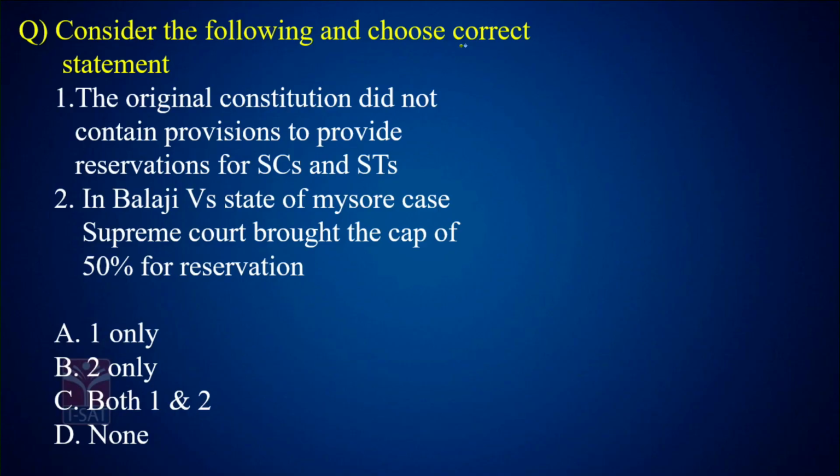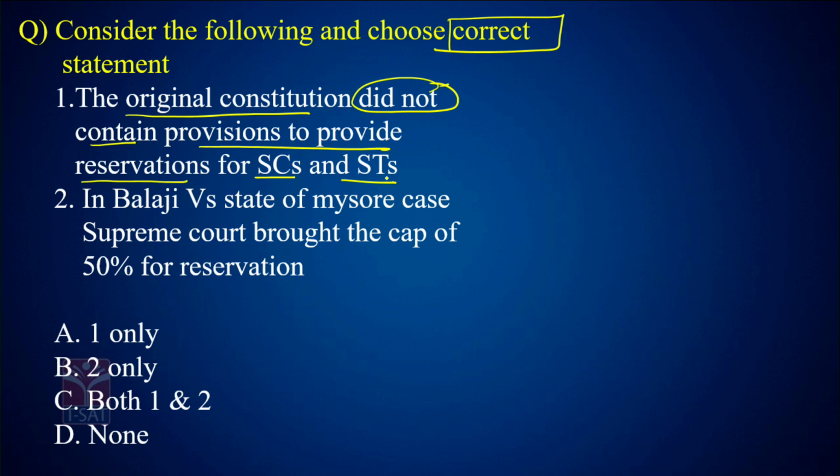Consider the following and choose the correct statement. Again, correct statement. The original Constitution did not contain provisions to provide reservations for SCs and STs. What is the meaning of original Constitution?